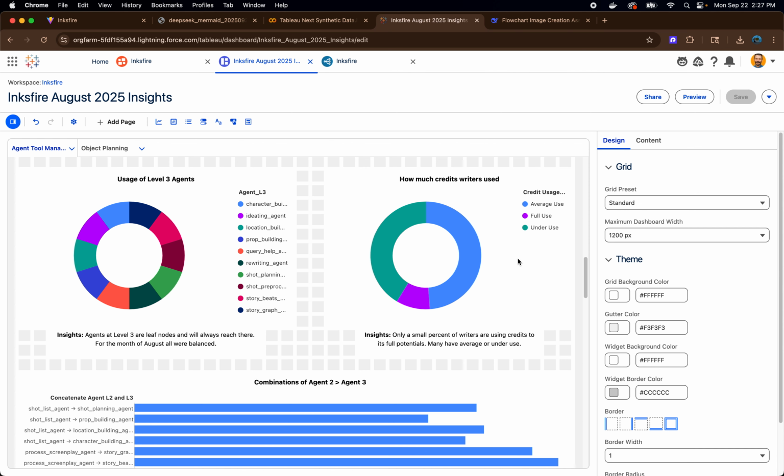But this is the problem here. I try to figure out how much credits writers used, the ones that they have bought. Well, only a small percentage of it is being used in the whole. However, a big chunk of it is underused. And also there is a big chunk which is only using in an average way.